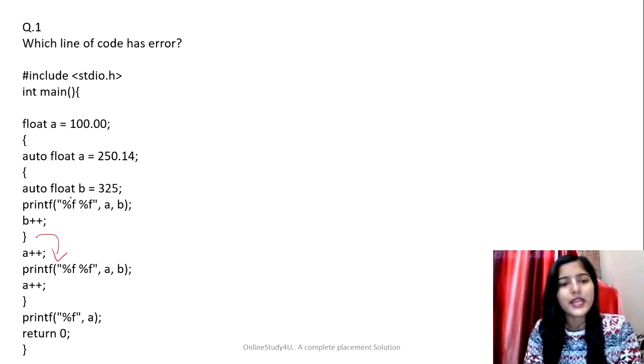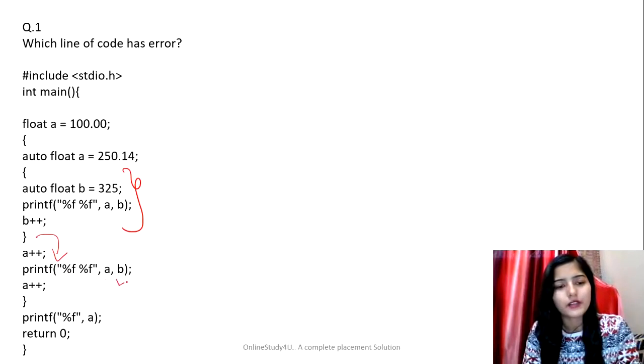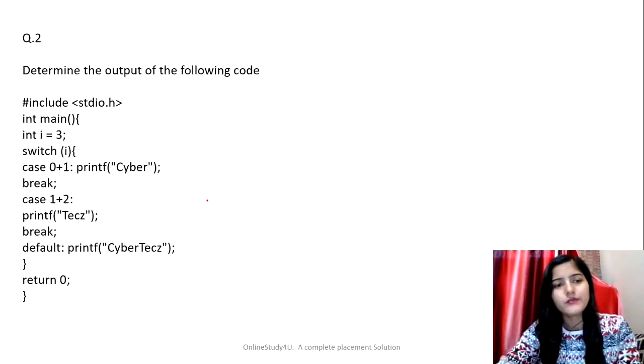See, b is a local variable as it has been initialized and declared in this scope, right? But here we are trying to access b out of this scope, right? So there is a scope problem. That's why this line of the code will give us an error. So that is the error in that question. I hope you understood. Let's see the next question.